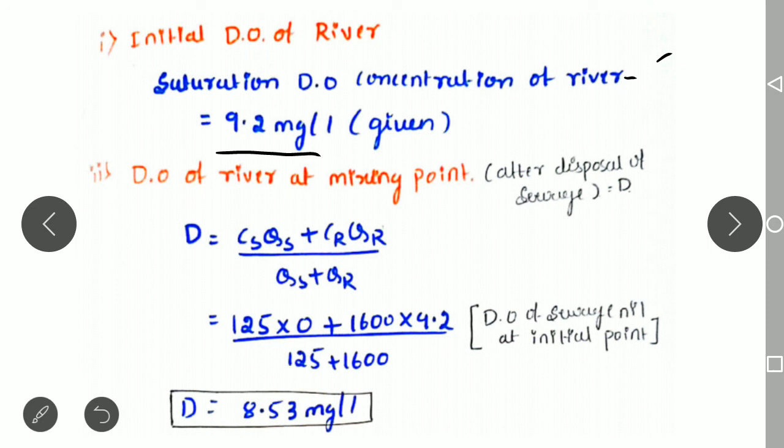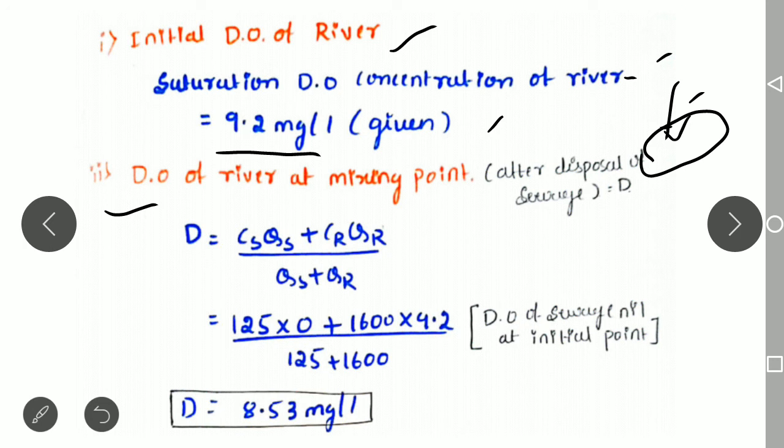The saturation DO content of a river is given here, that is 9.2 mg per liter. That is the initial DO of the river. After that we need to determine the DO of the river at the mixing point. Clear? At the mixing point, whenever the sewage has just been added to the river, what may be the dissolved oxygen content.